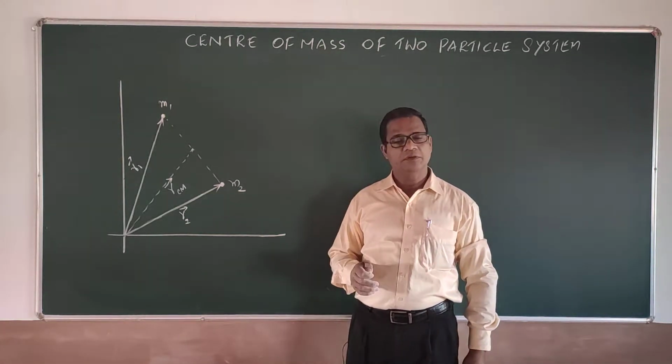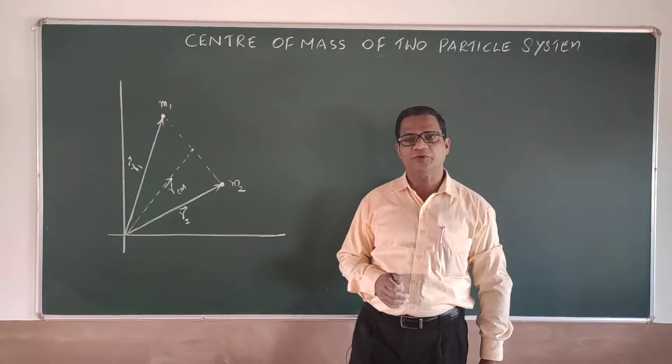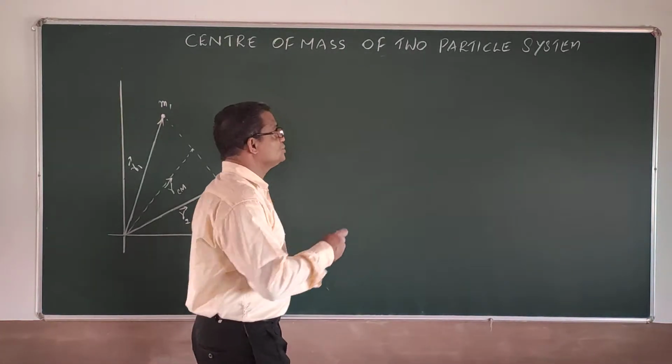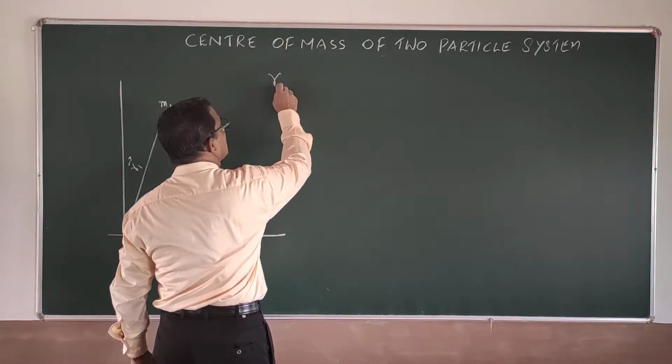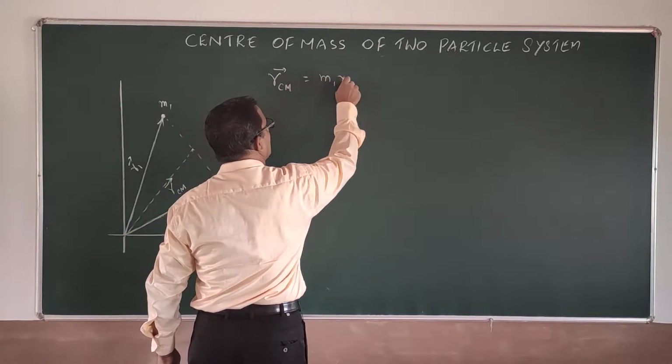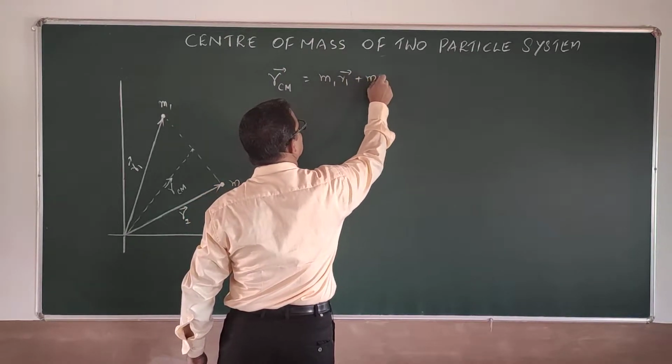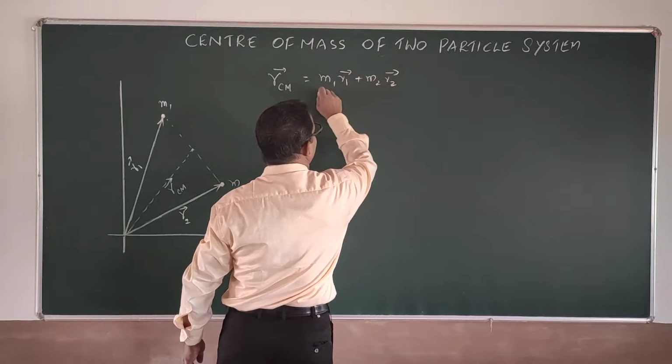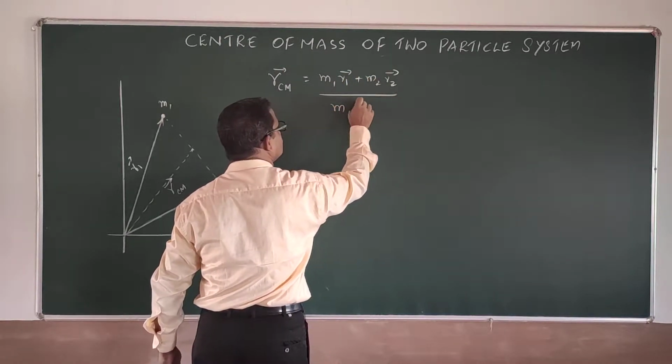Now we have obtained the formula for the position vector of center of mass as R_CM equal to (M1 R1 plus M2 R2) divided by (M1 plus M2).